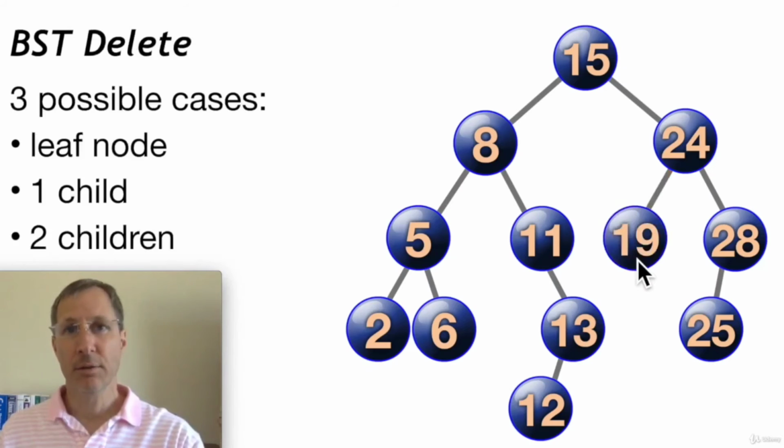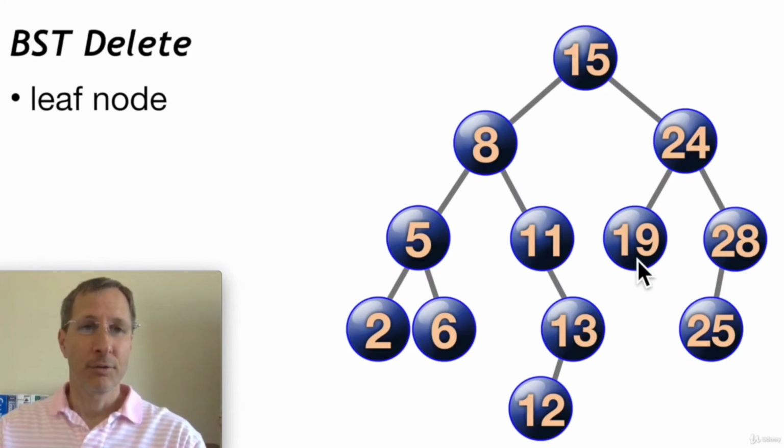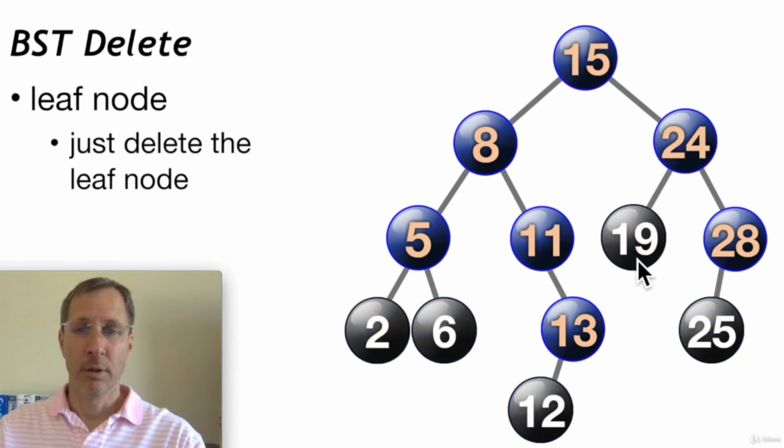So with delete, there are 3 different possibilities. One is that the node we want to delete is a leaf node. Another possibility is that it has one child node. And there's another possibility that it has 2 child nodes. So each one of these we have to handle differently. Delete is a fairly complicated operation. So let's first look at the possibility that the number we want to delete is a leaf node.